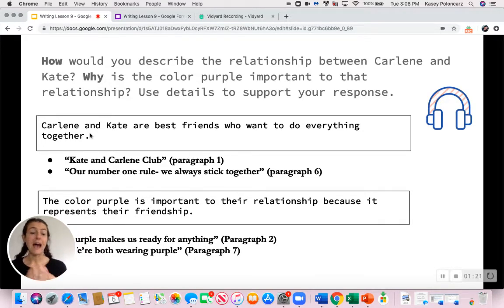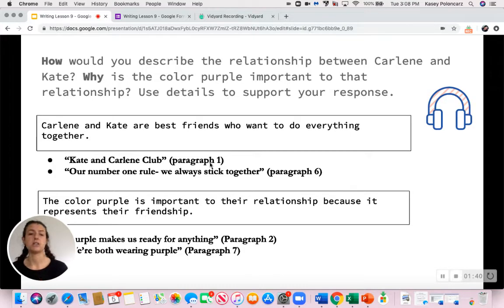So then, for my evidence to back it up, I needed 2 strong pieces of text evidence. So I went back into the text and I found 2 of my strongest pieces, and I picked that they had a Carlene and Kate club from paragraph 1, and that their number 1 rule was that they always stick together, and that was from paragraph 6.